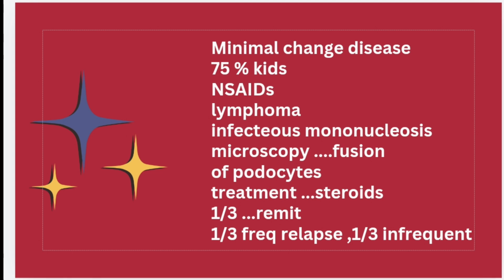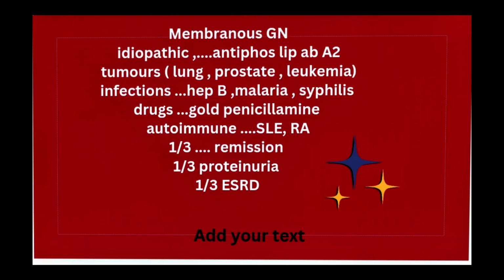Now, first of all, we'll discuss salient features of minimal change disease. In 75% it occurs in children and it is associated with NSAIDs, lymphoma, and infectious mononucleosis. On microscopy, we find fusion of podocytes. Treatment is steroids. Remember the rule of 1/3: 1/3 remit, 1/3 have frequent relapses and 1/3 have infrequent relapses.